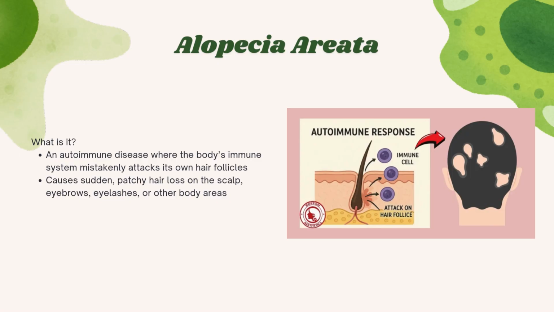So what is alopecia areata? It's an autoimmune disease where the body's immune system mistakenly attacks its own hair follicles. And this causes sudden patchy hair loss on the scalp, eyebrows, eyelashes, or other body areas that have hair.